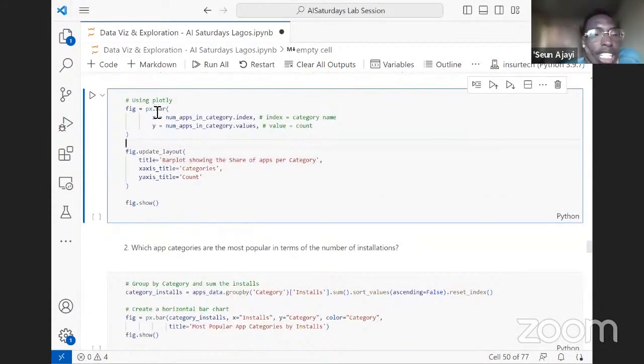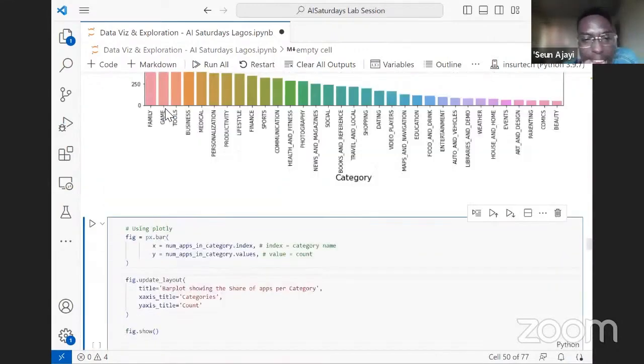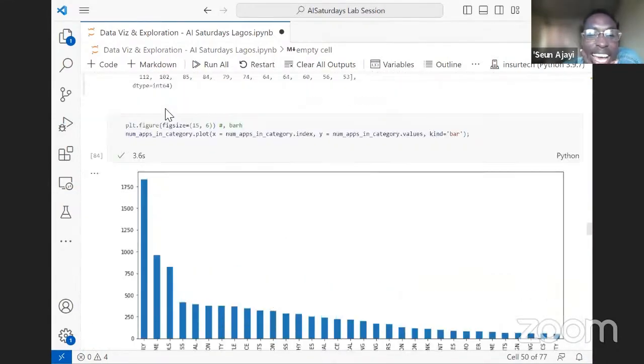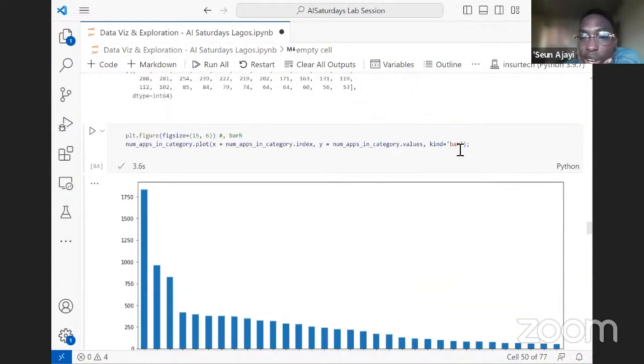Remember we imported Plotly as px. So what we are doing here is we are assigning figure to a bar chart. Remember in Seaborn, we had to explicitly call it a bar plot. But in Plotly, we just call it bar. And I did not mention that we can actually also make a horizontal bar here.